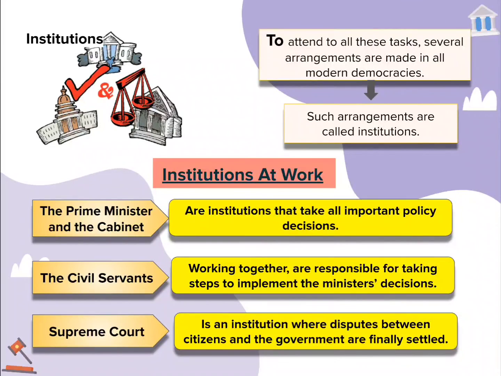And there is a third body, as we have discussed in the previous slide, that if any dispute arises, then who is going to solve it? So we have an institution for that also, which is an independent institution, okay? It is not bound by the legislature or by the government. It is an independent institution that is known as the Supreme Court, or like High Court and other courts also. So the Supreme Court is an institution where disputes between citizens and the government are finally settled.